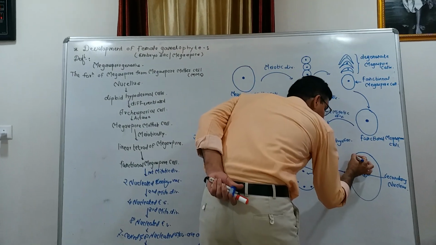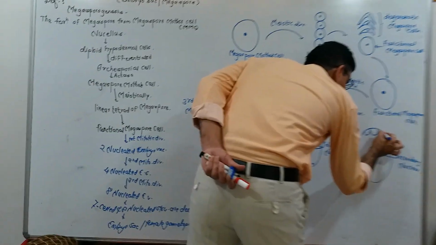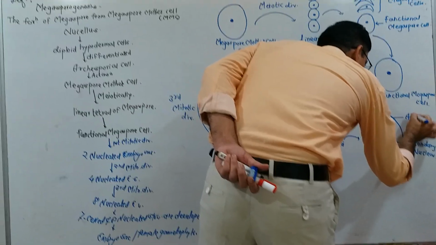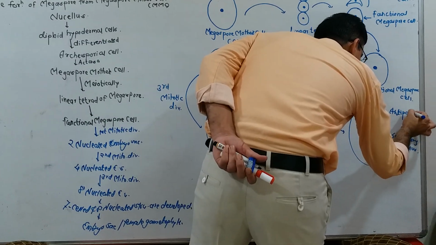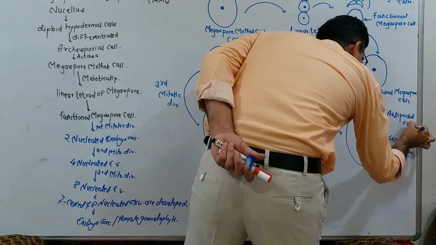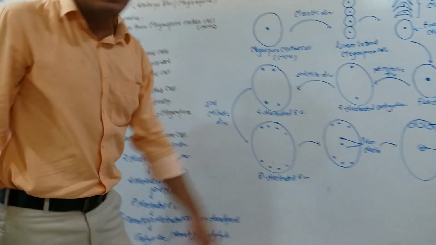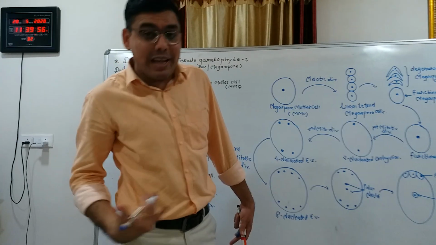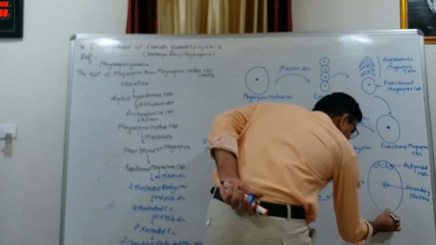develop the antipodal cells, and the lower three nuclei at the micropylar end develop the egg apparatus.